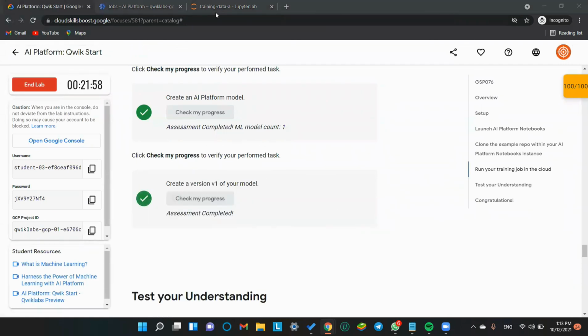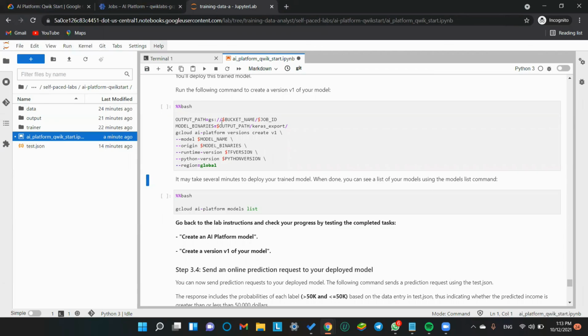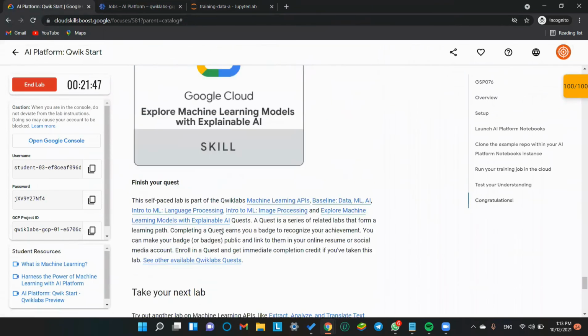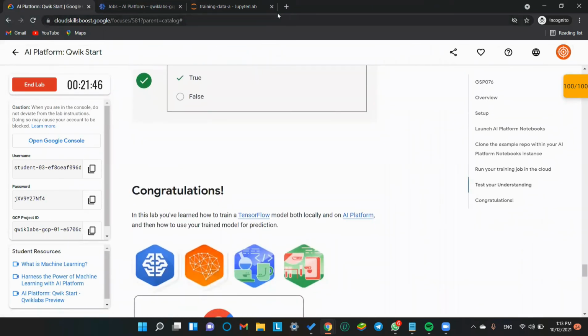Here we have completed. Though this model is not deployed yet, Quick Labs has detected that we have done our task successfully. So with our signature annotation, let's end our video.